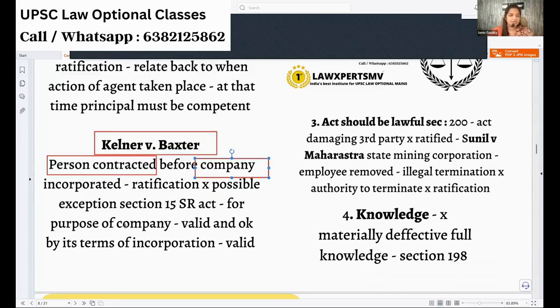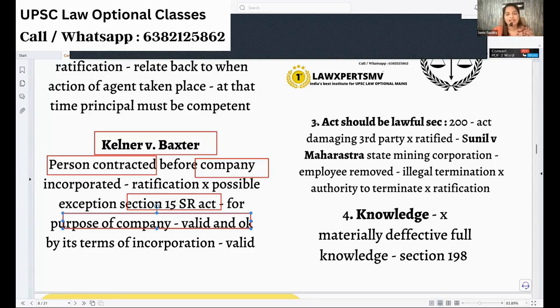But we have an exception. If the agent is acting to create a company, for incorporation of a company, that is okay. Other than that, if he is signing in the name of the company where the company itself is not created, then ratification is not possible.